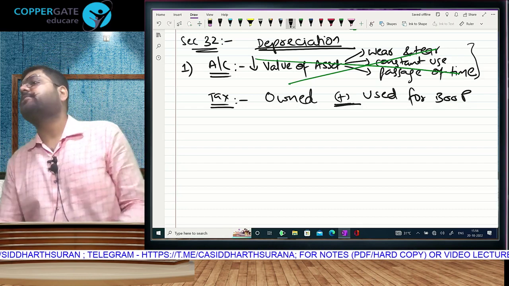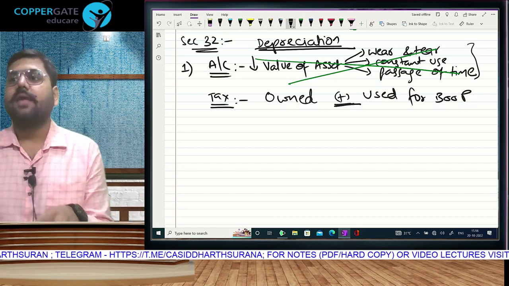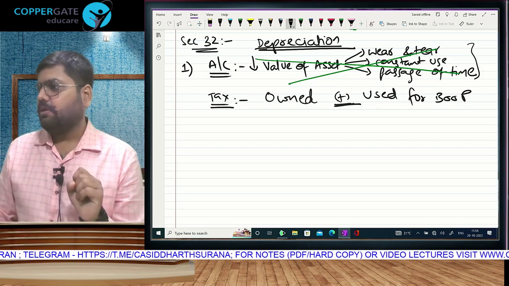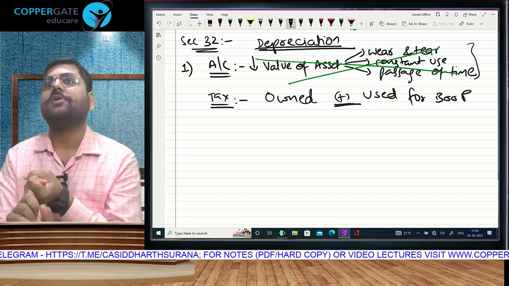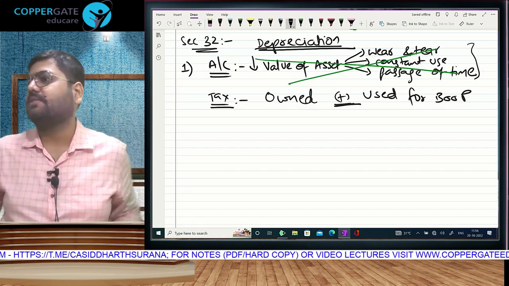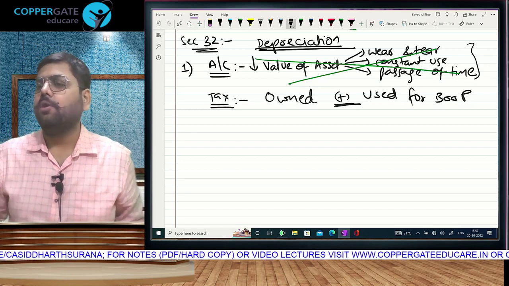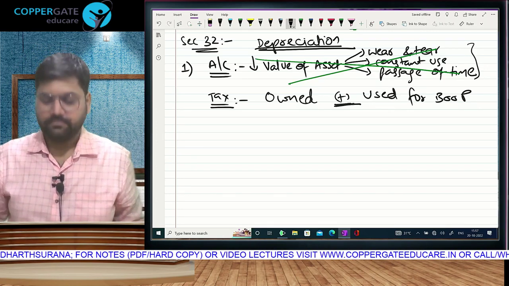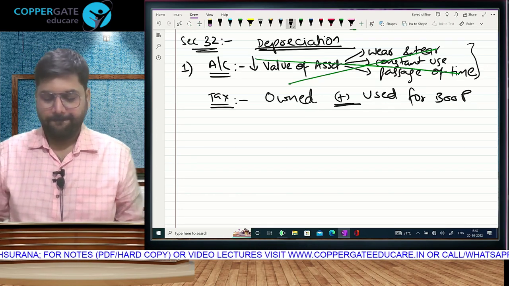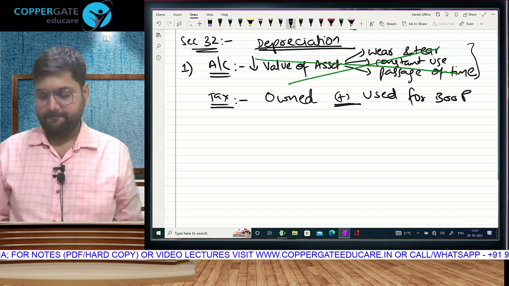In order to get deduction of the cost of the asset in tax, the deduction of depreciation under section 32, not the full cost in 1 year, but in small parts in the name and nature of depreciation. Two conditions: owned and used.